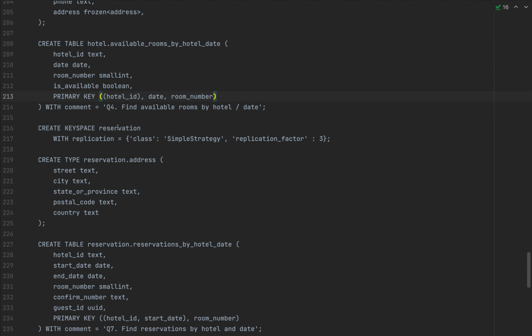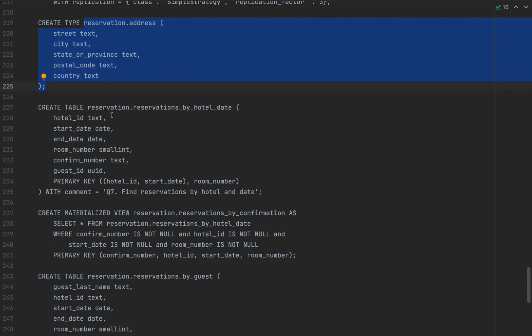As for reservations, we have this key space specific to reservations. We have the reservation.address, also a custom data type. We have reservation.reservations by hotel date. So for every hotel, for every start date, and for every room number, we have a confirmation number for a guest ID and the end date of their trip. So we're going to store these reservations with this primary key, the tuple hotel ID, start date, and room number.